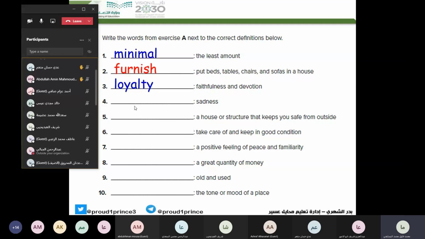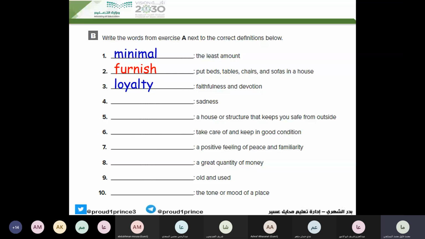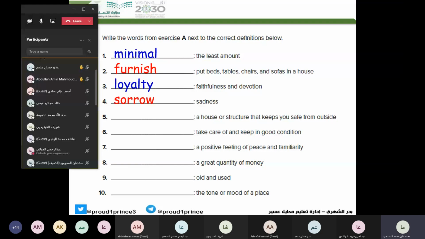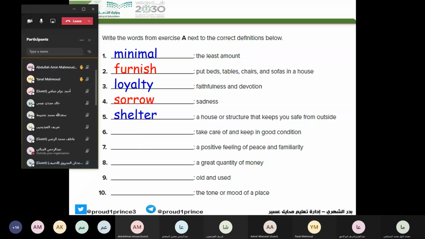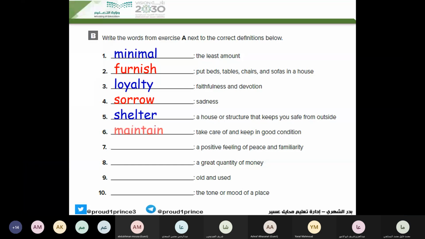Yusuf. Sadness. What does it mean? Read it. Sorrow. Good. Next, a house or structure that keeps you safe from outside. Yanal. Shelter. Good. Shelter. Next, Abdullah Amin. Number 6. Take care of and keep in good condition. Maintain. Good. Next,